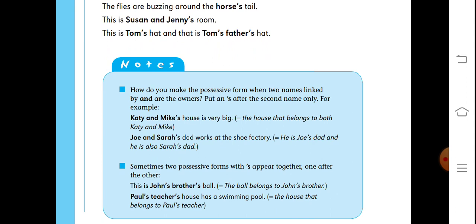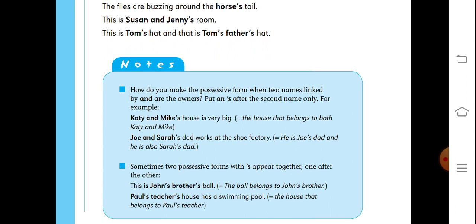Joe and Sarah's dad works at the shoe factory. He is Joe's dad and he is also Sarah's dad. Means dad is common here. So you have to use apostrophe and s with the second noun after and.